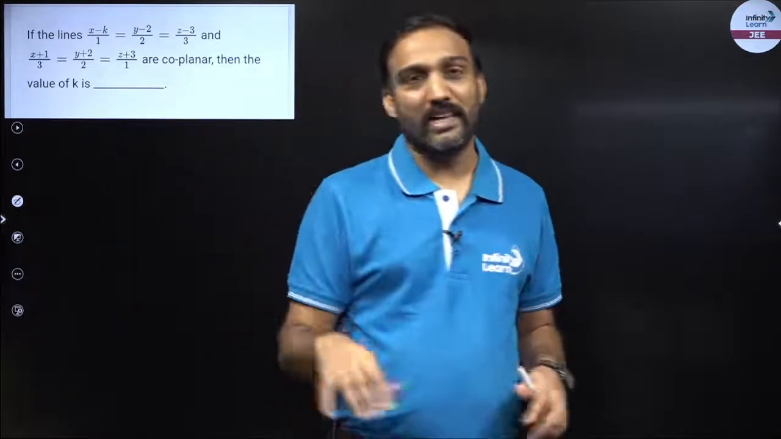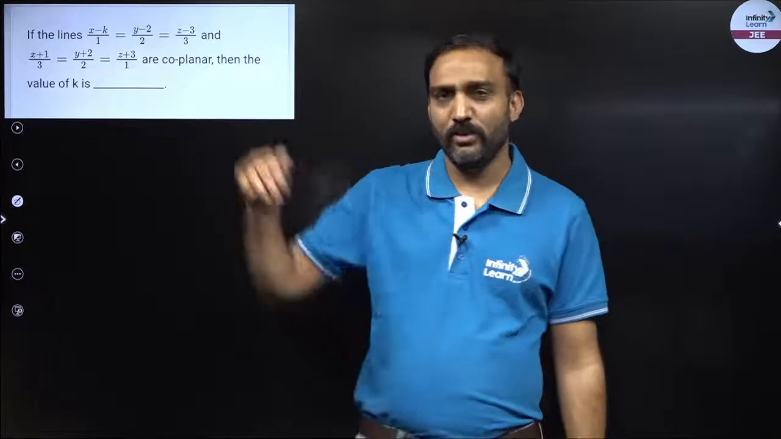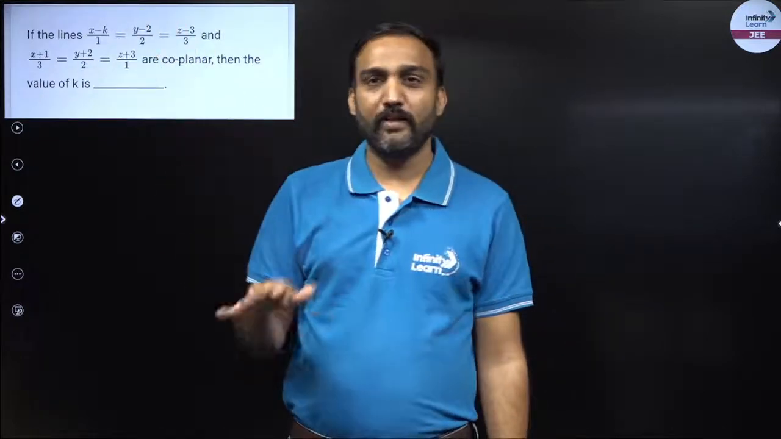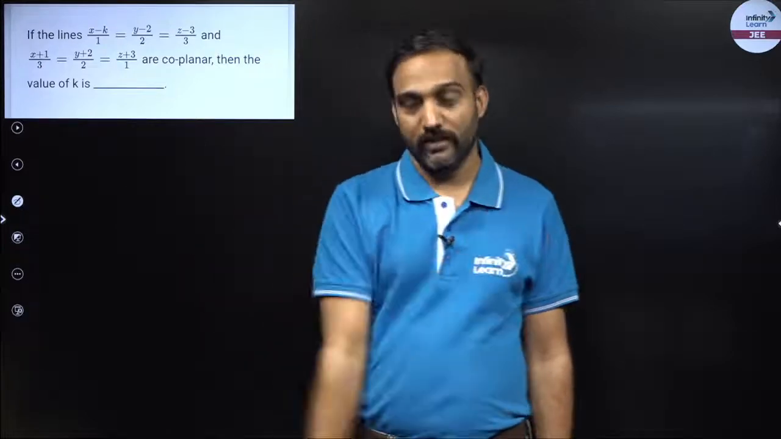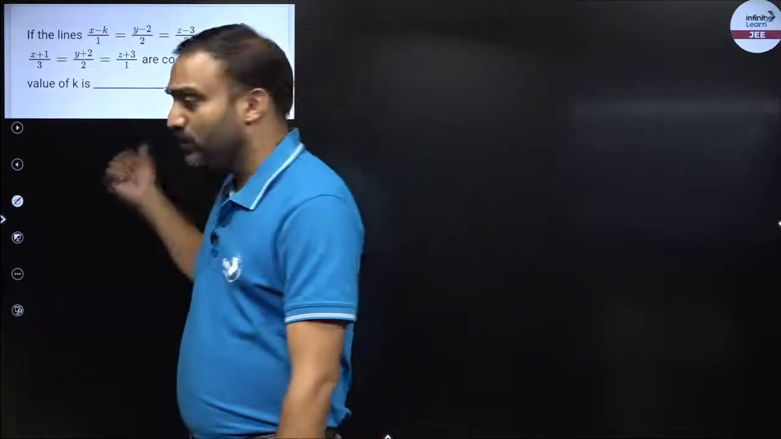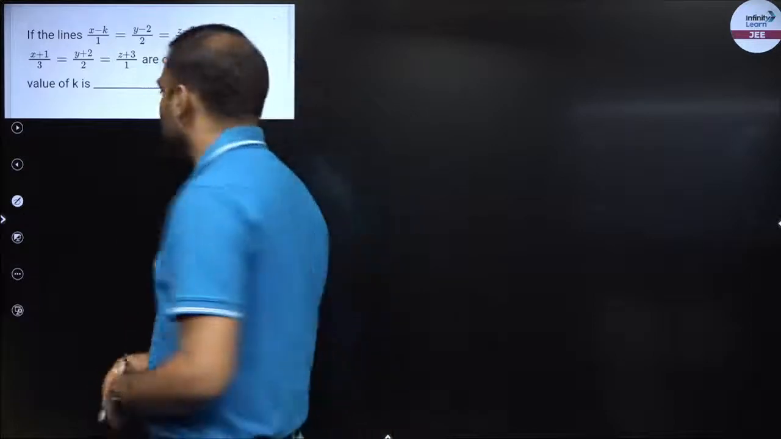Now through these two lines I cannot make a plane, right? If you try to join them, they will not be contained in one plane. So two lines are not always coplanar. So if I have to find the condition for two lines to be coplanar, what do I do?